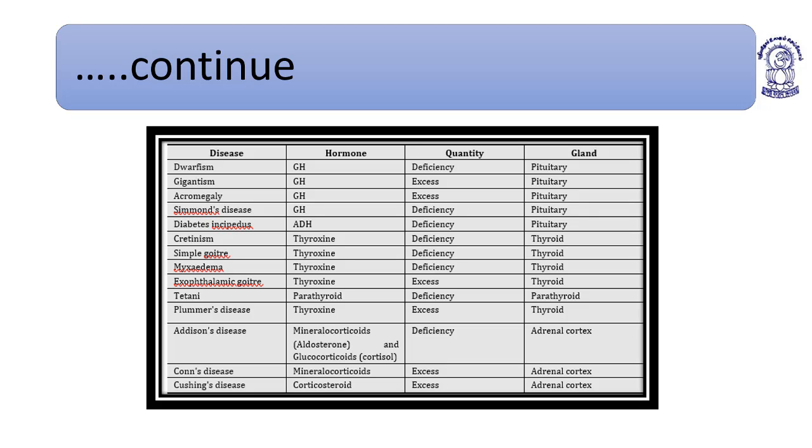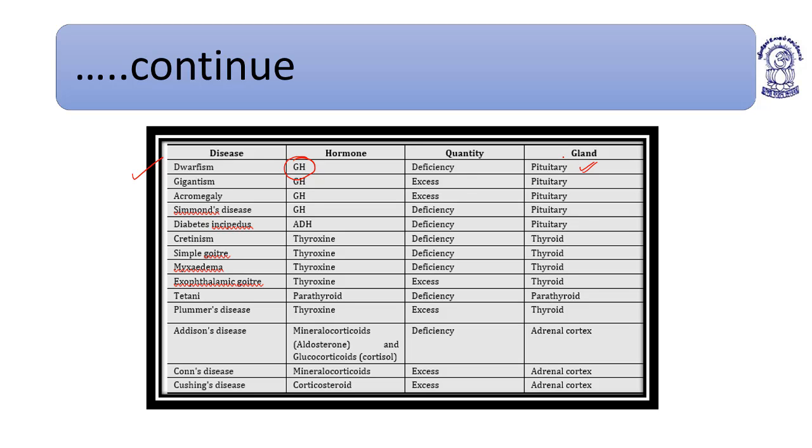I have prepared a chart which will help you to recognize all the diseases caused by the deficiency or hypersecretion of a particular hormone. Dwarfism is because of the deficiency of growth hormone, which is secreted from the pituitary.